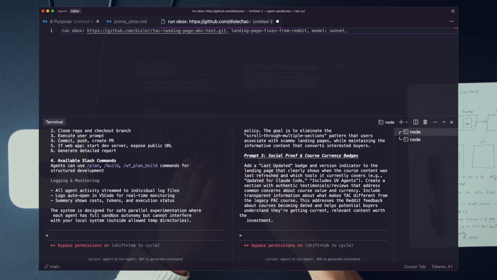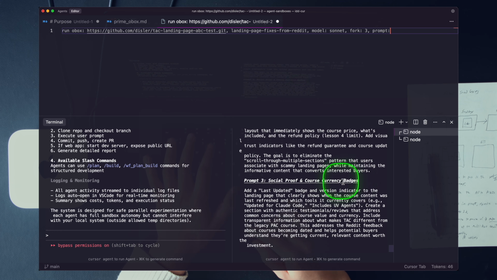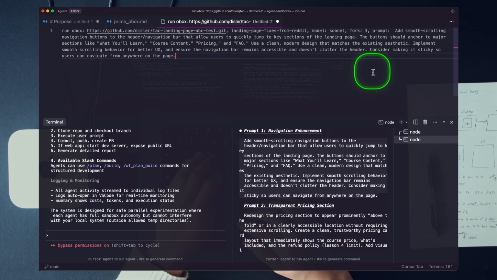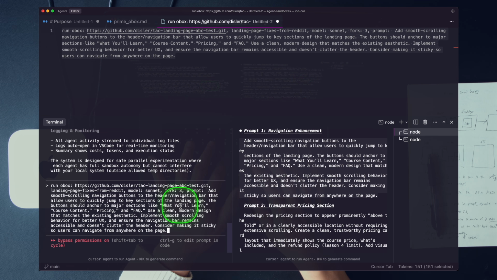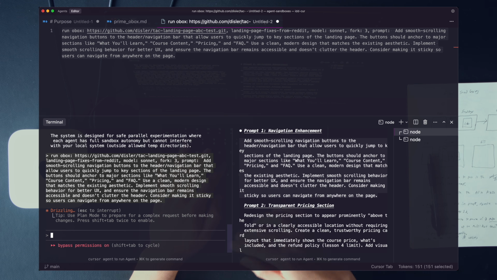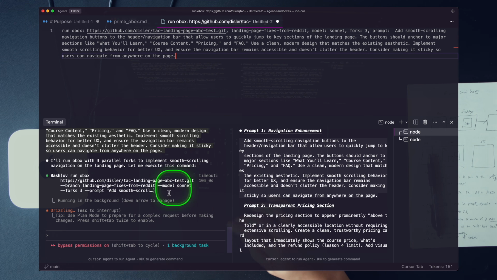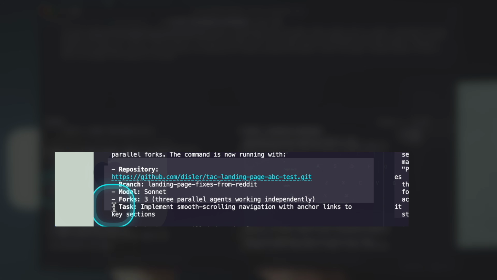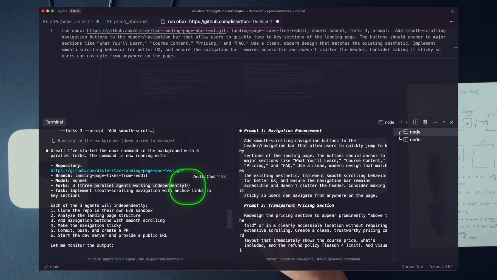And here's the cool part. I want 3 forks. Okay. And then finally the prompt. I'm just going to paste in our first prompt here, fix the spacing a little bit here, and bam. So I'm going to copy this, paste it into our agent. So this is going to use our outbox agentic coding tool. You can see the tool is running right there. We have the repository, we have the branch, we have the model, and we have the forks. So we're going to spin up 3 parallel agents working independently in their own code base.